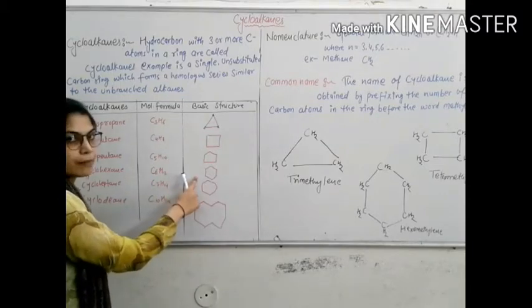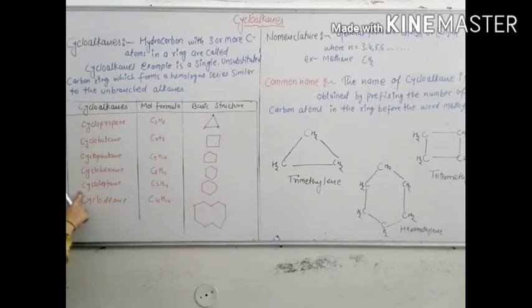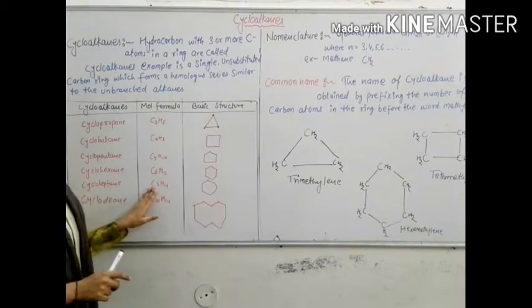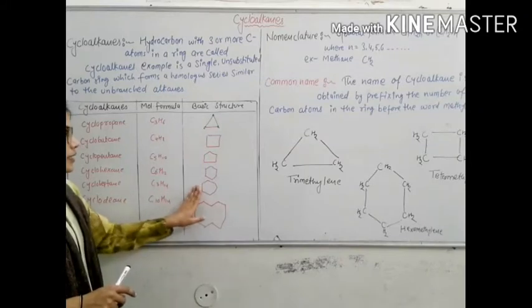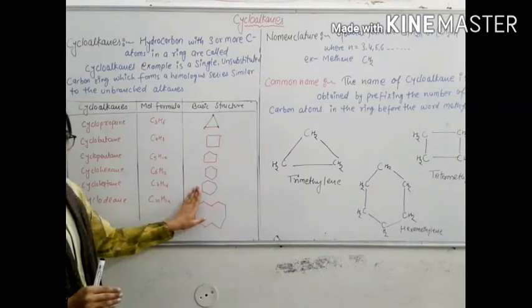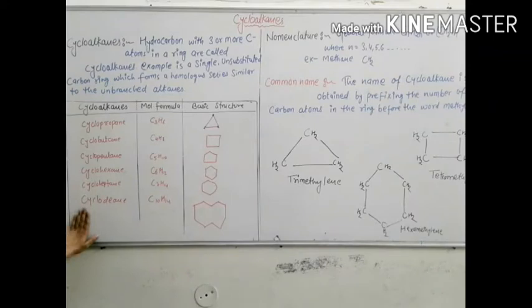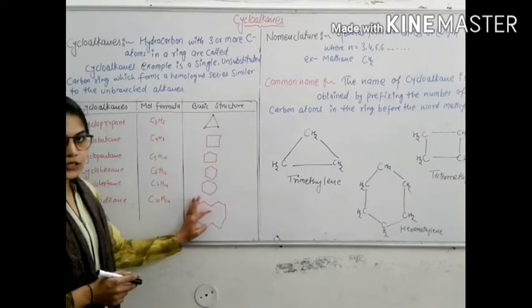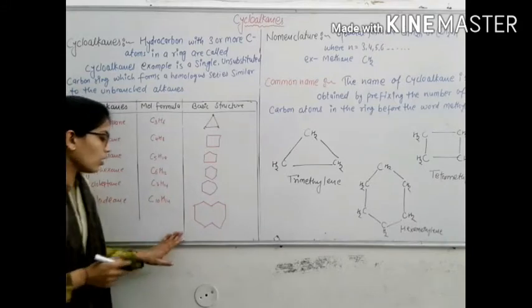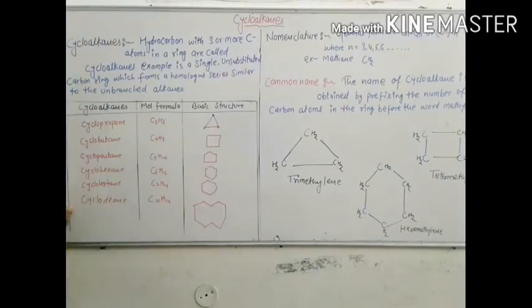It is a 6-member ring. Seventh, cycloheptane. The molecular formula is C7H14. It is a 7-member ring. Last is cyclodecane. So all are examples of cycloalkane.